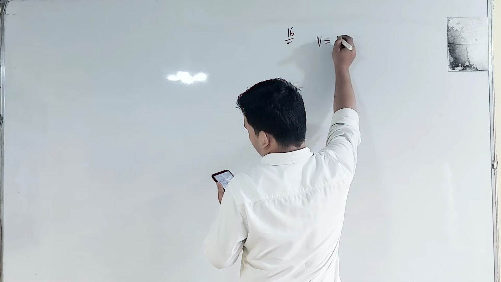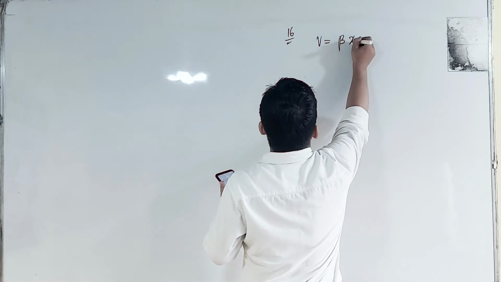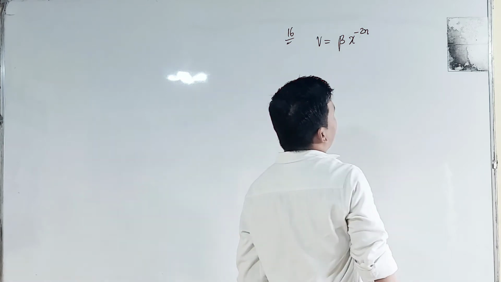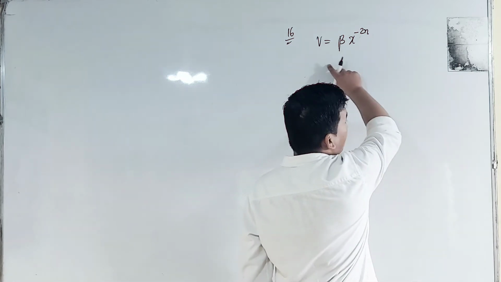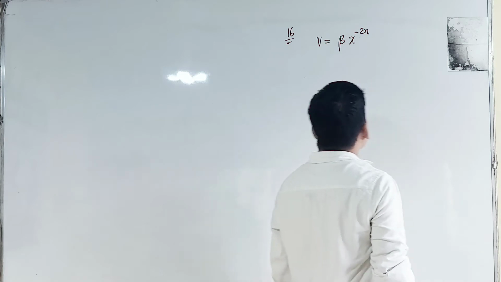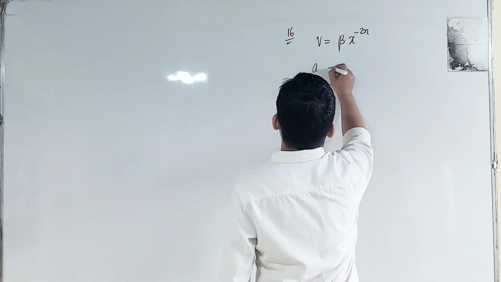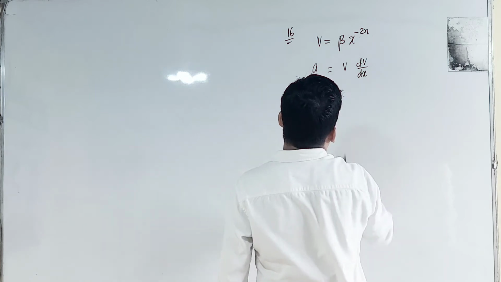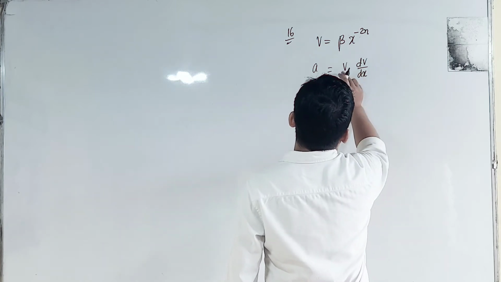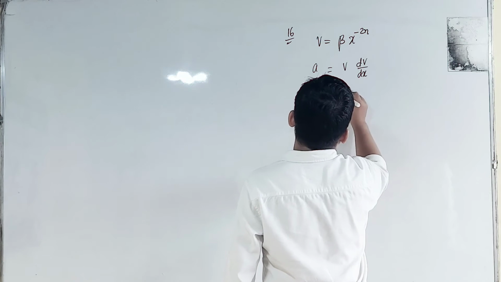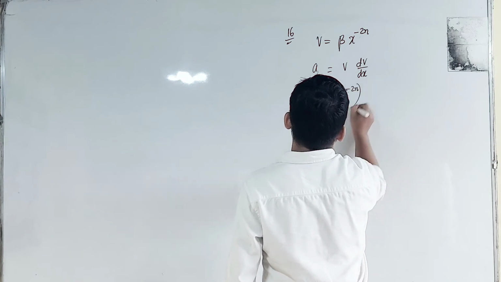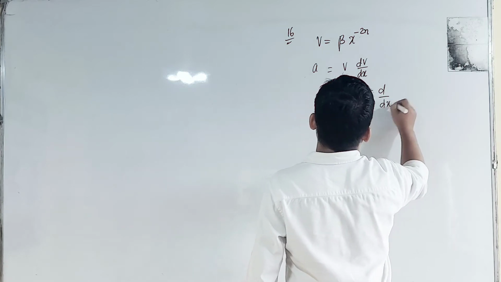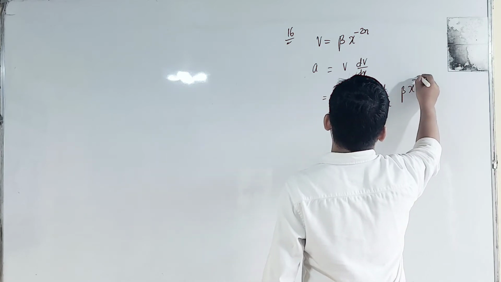V is given as beta x power minus twice n. Here we know that if the velocity is expressed in terms of x, then our acceleration will be equal to v dv by dx. Is that understood? What is the value of v? Value of v is beta x power minus twice n. We put it like this, and we will be differentiating d by dx of beta x raised to power minus twice n.